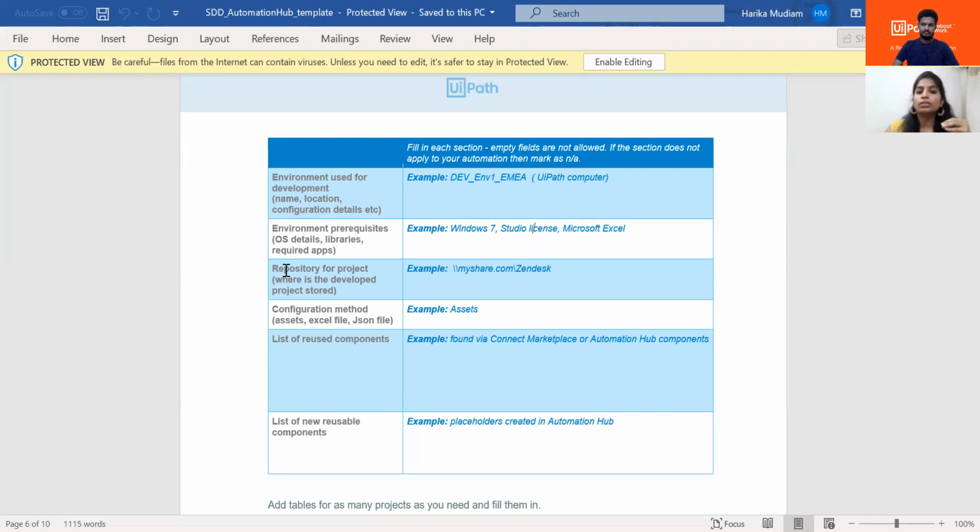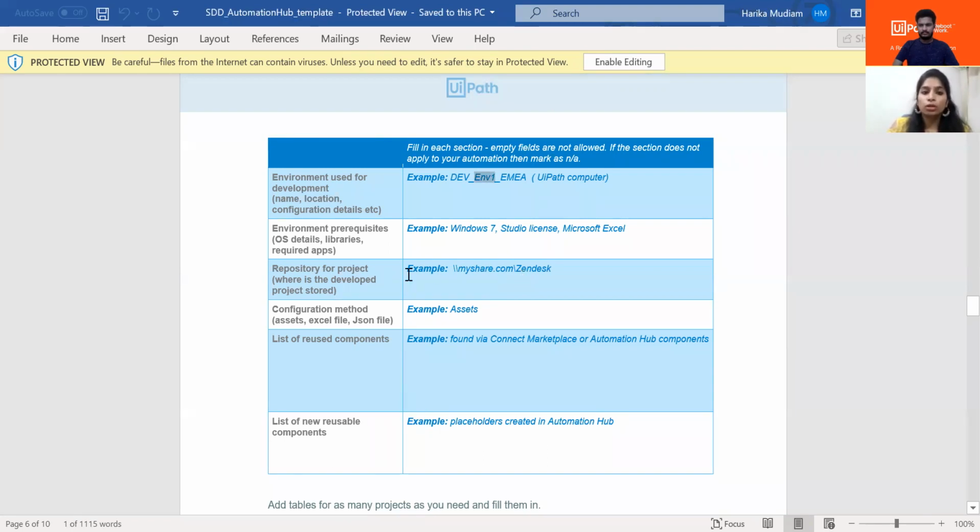So that's why it's very important to mention each and every detail that we are going to do in the process. You may not be able to fill in all the information at the moment before the development, but if you get the information, then that's fine.